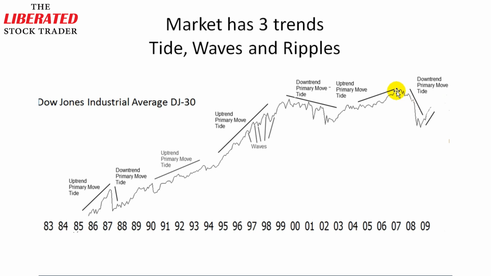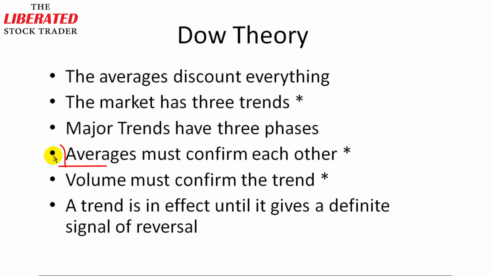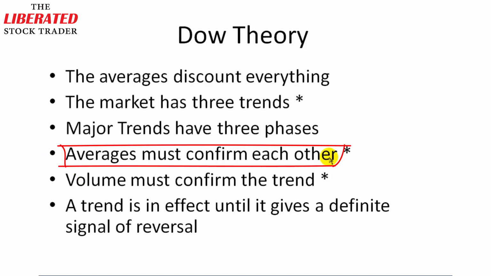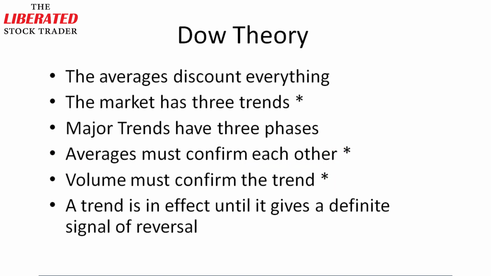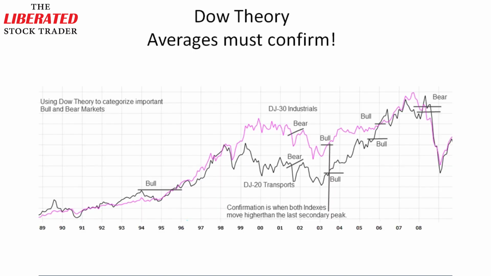The next of Dow's tenets is that the averages must confirm each other. Now this is very interesting. Dow indicated that we can clearly see when a new bull market is in place, when both the Dow Jones Industrials and the Dow Jones Transports, the DJ30 and the DJ20, price has risen past a previous secondary peak.